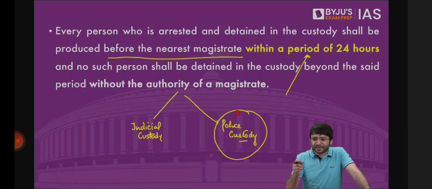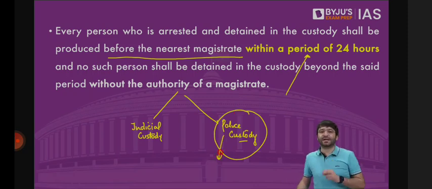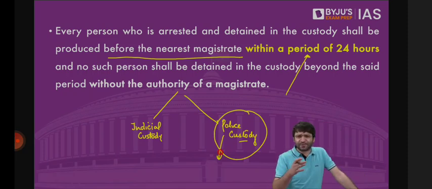You can be investigated, you can be interrogated, you may be asked questions, you may be asked for evidence, you may be asked about who gave you the weapons, who is involved, so that the police has ample time to investigate this case, produce a solid charge sheet before the court, and through this charge sheet, you can be prosecuted. But if it is theft, there is no need for the police to conduct further investigation because they know that there is a case of theft, this person is involved, they already have the evidence, there is no need to interrogate this individual. And in this case, the court will say this person is sent to judicial custody, where you